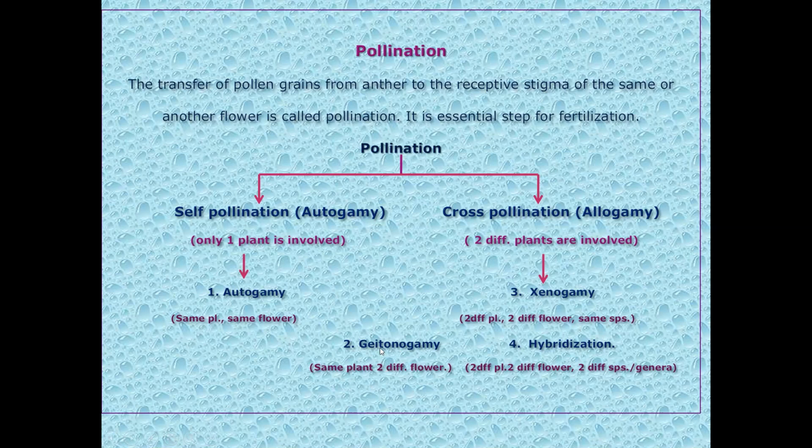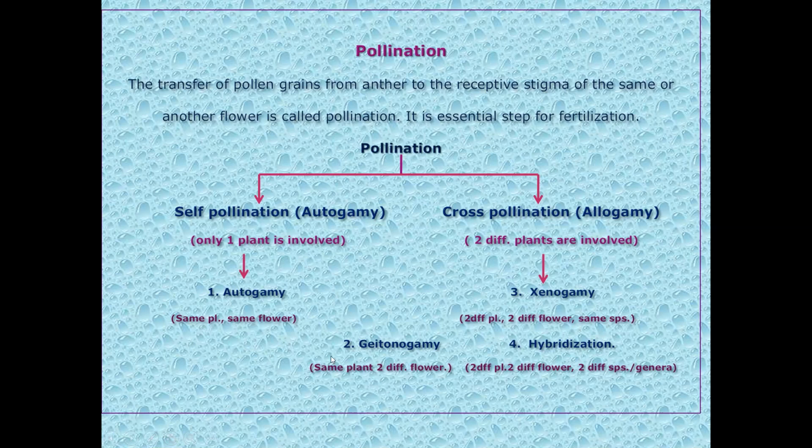What is common is that it is one plant, and after pollination, when fertilization occurs, the individuals produced are genetically identical in autogamy as well as in geitonogamy, because only one plant is involved. If two plants are involved, they definitely have different genetic makeup, so the progeny will be genetically dissimilar.